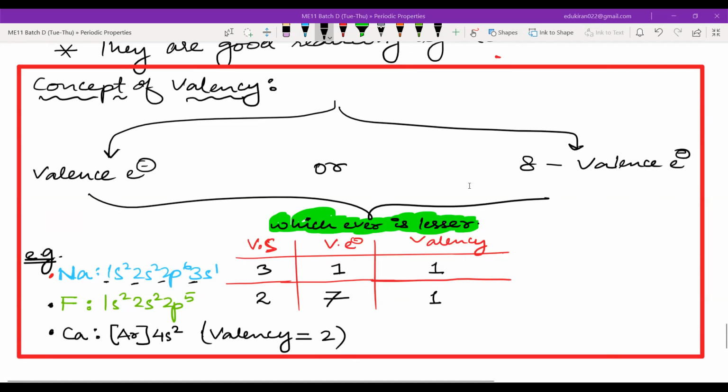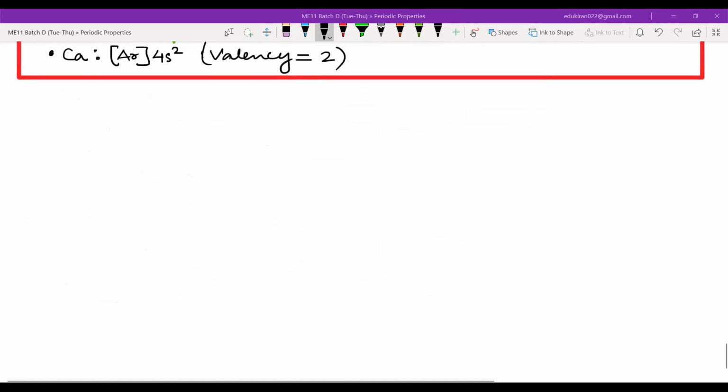Khalil is done, Maimuna done. Okay, now you will write group 1 elements.